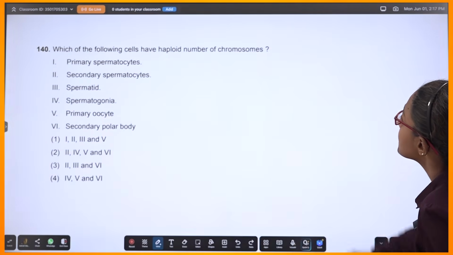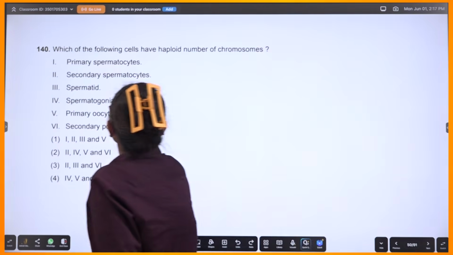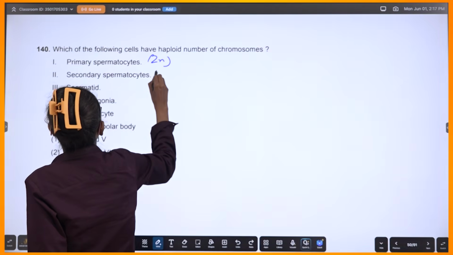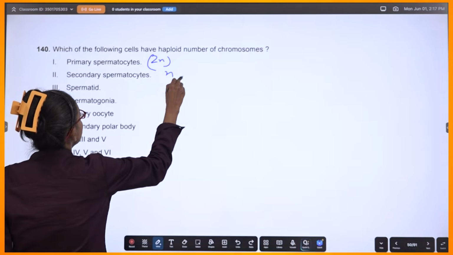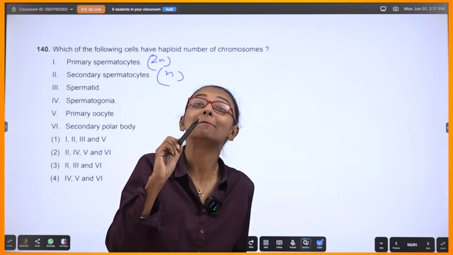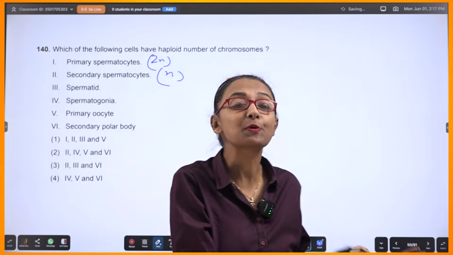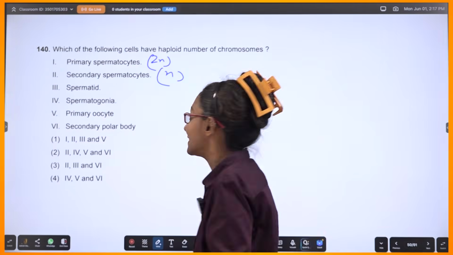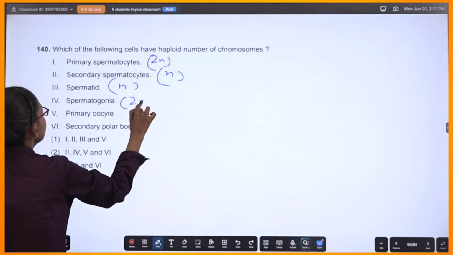Fine. Have a look. Now let's come to this. Which of the following cells have haploid number of chromosomes? Primary spermatocyte 2n. Secondary spermatocyte is a product of meiosis 1, so haploid. Spermatid is a product of meiosis 2. So whatever is the ploidy of the products of meiosis 1, it will be carried forward, so haploid again. Spermatogonia is 2n.